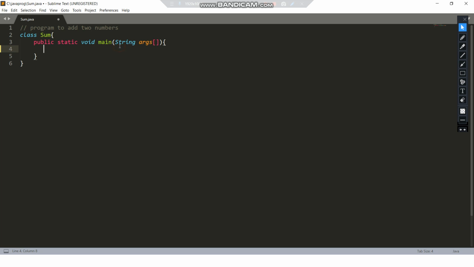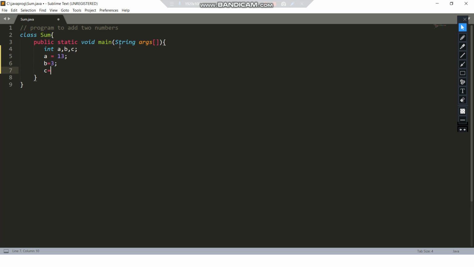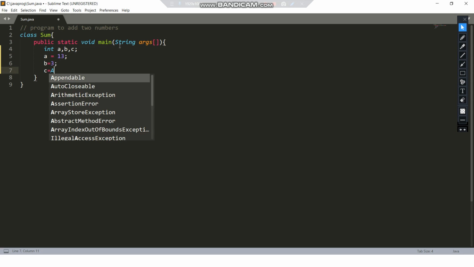Now in this function, as we are adding two numbers, I'll take three variables actually. A for the first number, B for the second number, and C for storing the result of A plus B in it. So let's say I give the value of A as 13 and the value of B as 3. Now in C we'll store the sum of A.